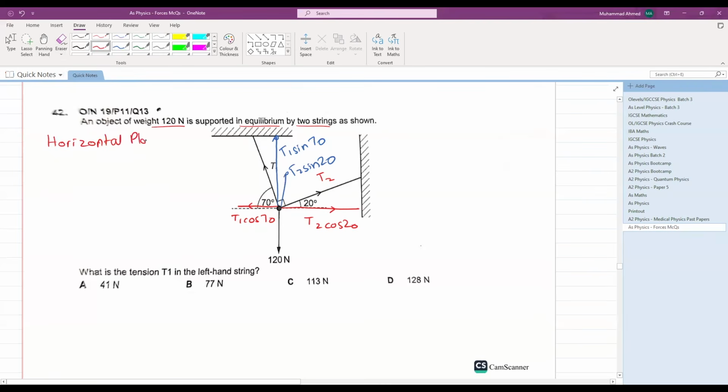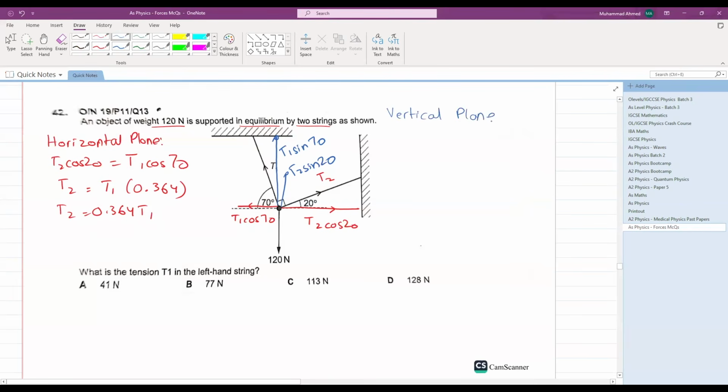In the horizontal plane, your right force, that is T2 cos 20, is equal to the left force, that is T1 cos 70. So cos 70 divided by cos 20 gives you an answer of what? T2 is equal to 0.364 T1. Perfect. Now let's consider the vertical plane and do the working there.